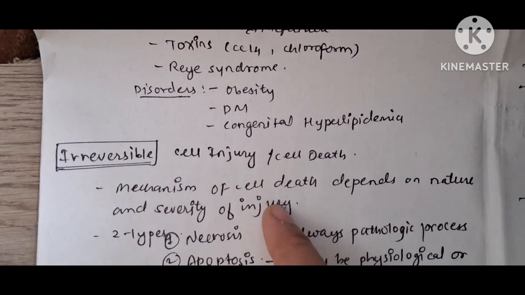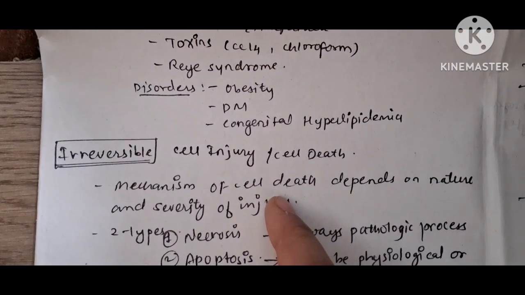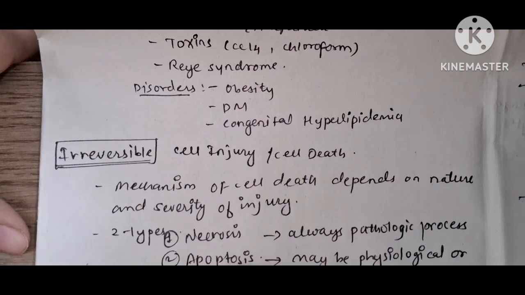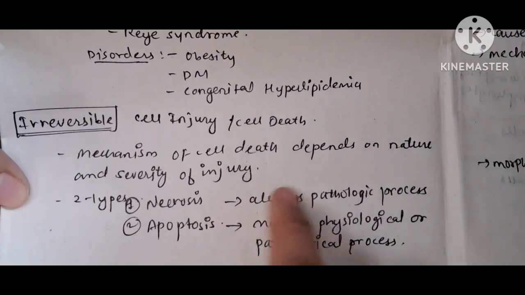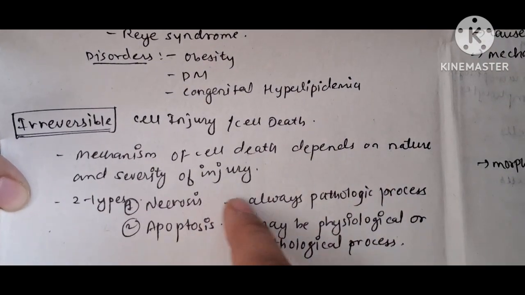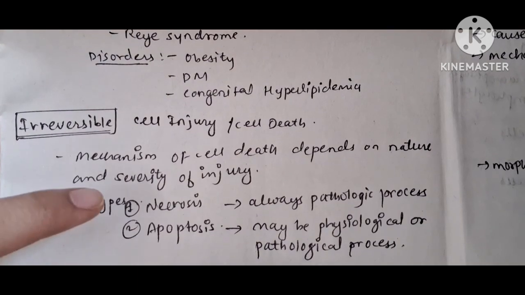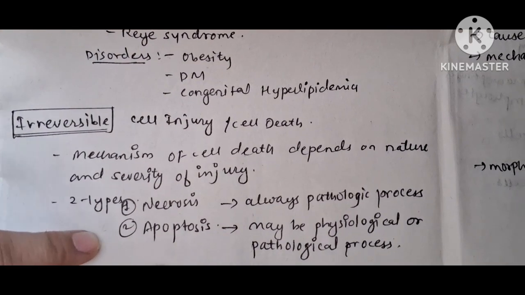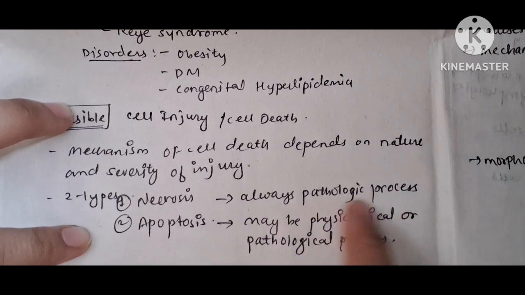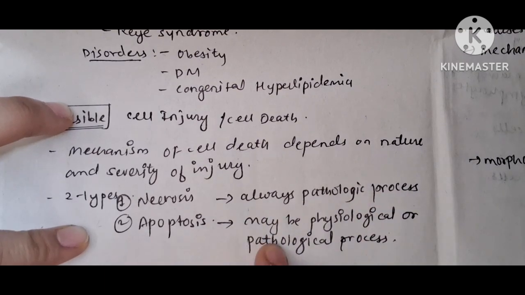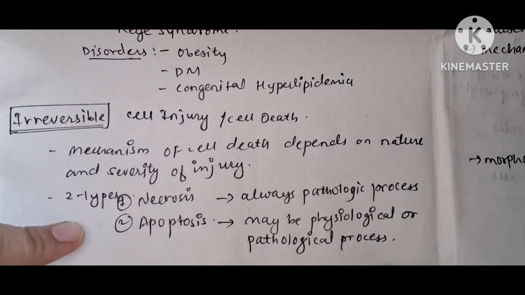Irreversible cellular injury will result in cell death, that is apoptosis and necrosis. The mechanism of cell death depends upon the nature and severity of the injury. There are two types of irreversible cellular injury, that is necrosis and apoptosis. Necrosis is always a pathologic process, and apoptosis may be a physiologic or a pathologic process.